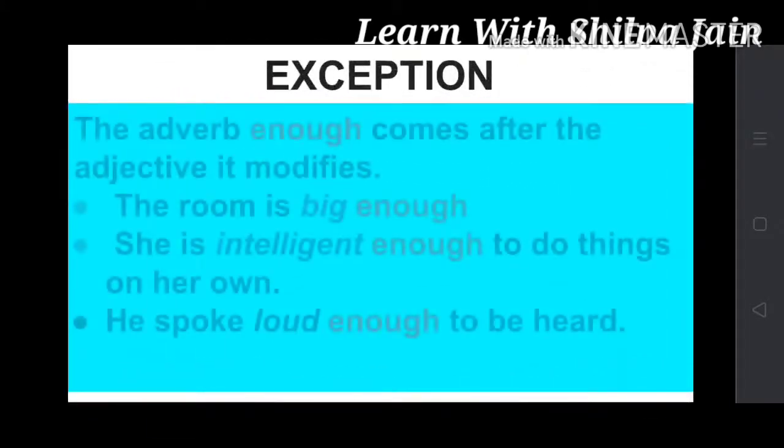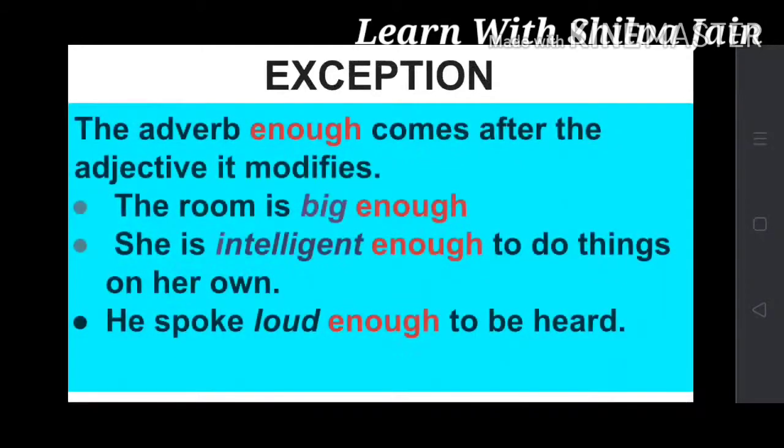Now there is an exception. The adverb enough always comes after the adjective it modifies. Like, the room is big enough. She is intelligent enough to do things on her own. He spoke loud enough to be heard. So here the adverb enough is used after the adjective or adverb it modifies.